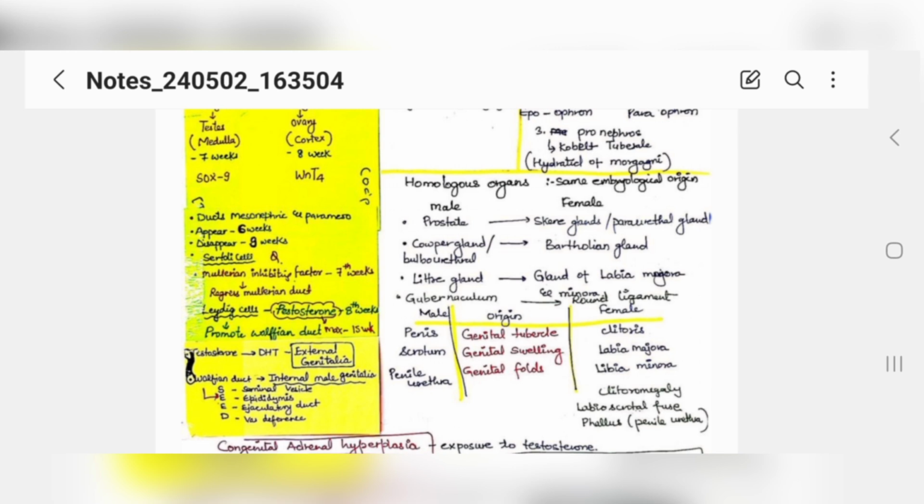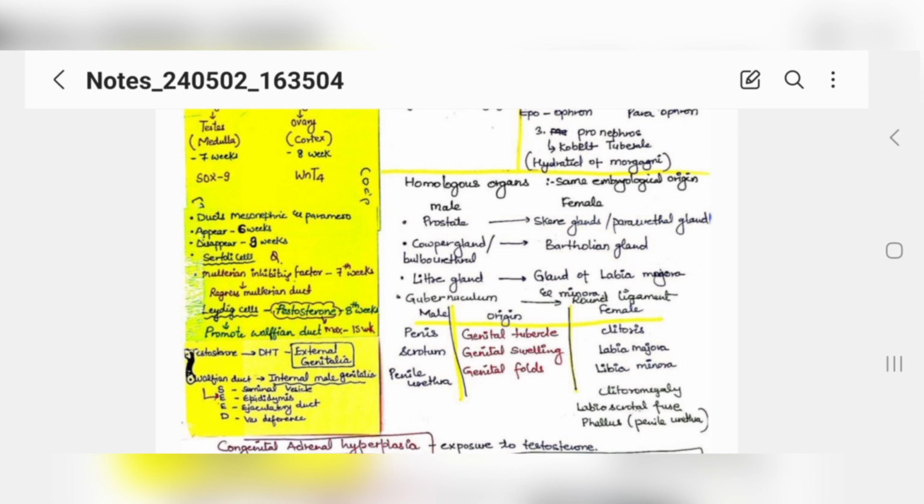Okay, now male and female again. See, both penis and clitoris are homologous, and they are originating from the genital tubercle. The genital tubercle is giving rise to the penis and, in female, the clitoris. Then you have the basic genital swelling. If a child gets exposure to testosterone, these genital swellings will form a scrotum, and if not, then labia majora. Then you have genital folds. These genital folds will form the penile urethral part, and in female they will form labia minora. Okay, this is how you have to learn.